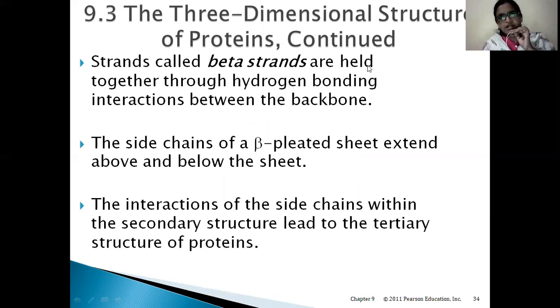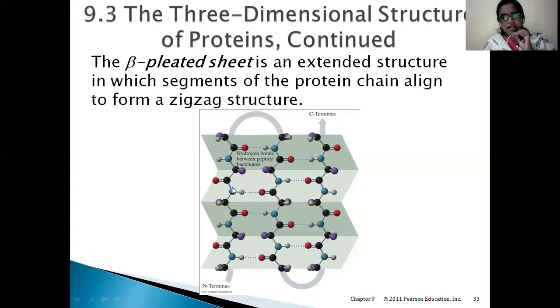The strands are called beta strands and they are held together by hydrogen bonding interactions between the backbone. If you can see here, this polypeptide is arranged in this zigzag form, first in this N form and then U form. When it is aligned like this, there is hydrogen bonding. We can see, in the form of blue dots, there is hydrogen bonding between two adjacent strands. These strands are called beta strands.